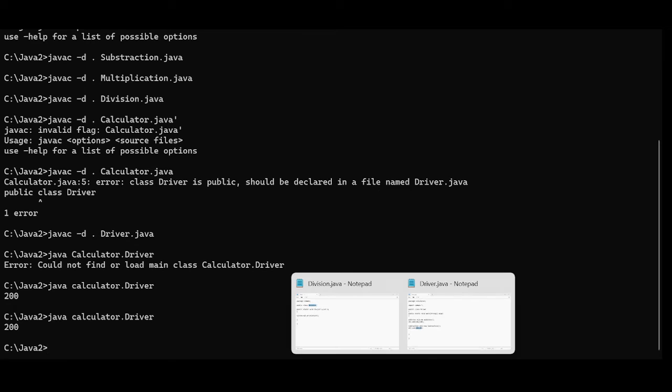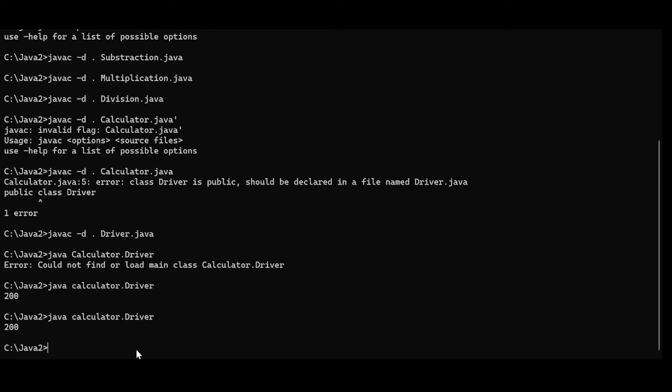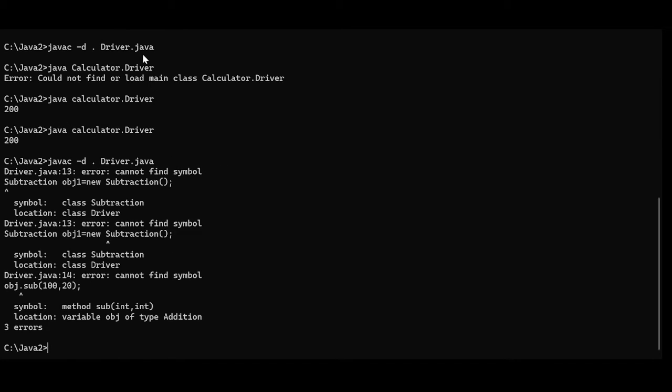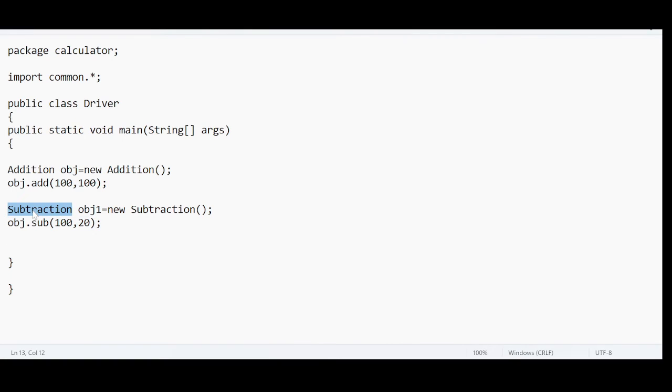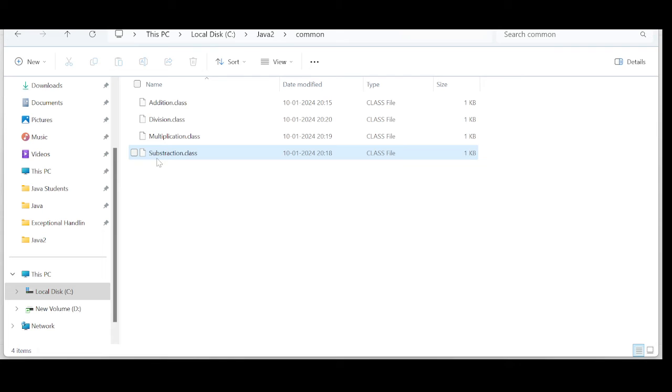This is not getting executed. I need to compile. There are three errors. Subtraction. Let me do the spell check. Subtraction. Okay.